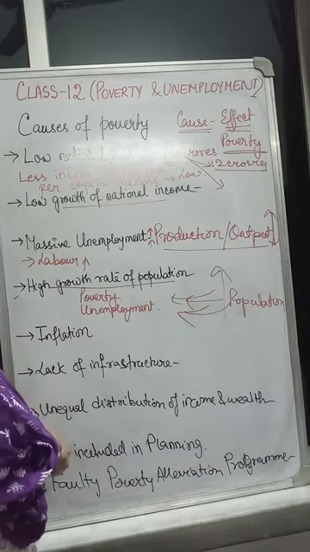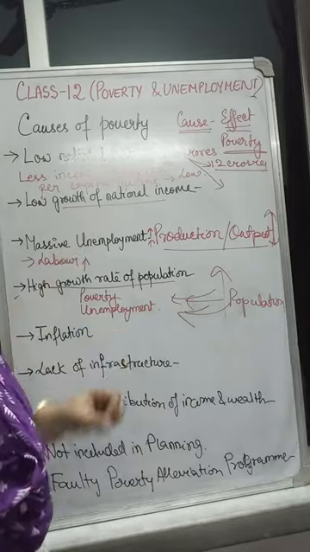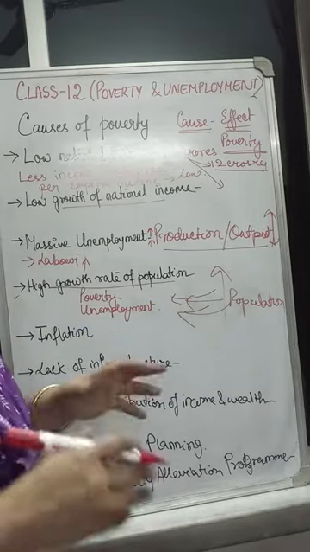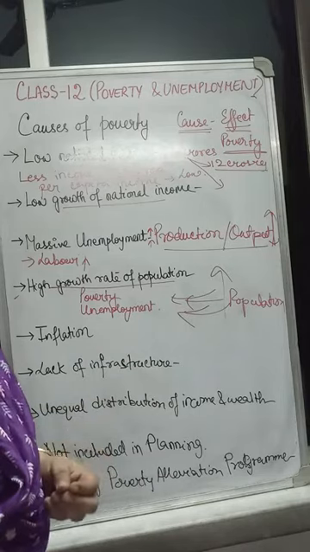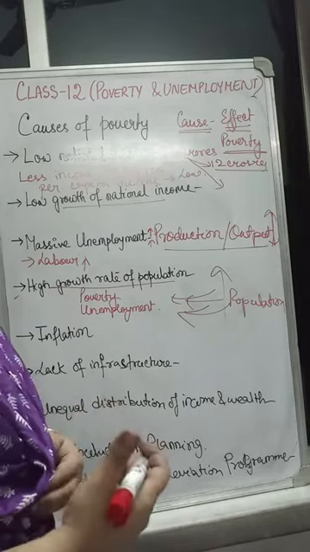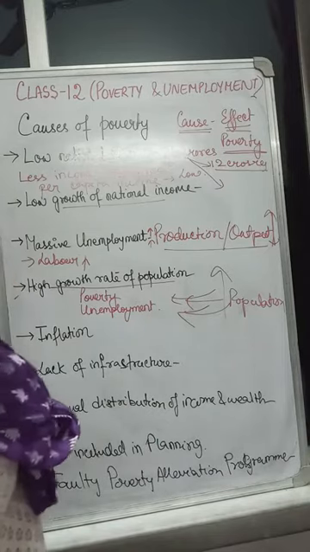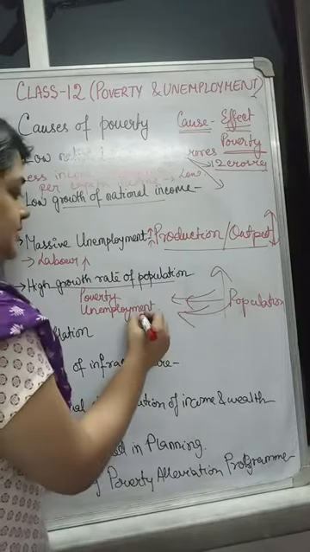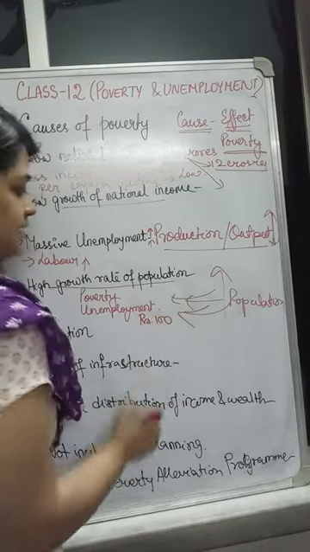And another problem arises when population size increases. The income is divided between more number of heads. So each will get even lower than before. So instead of coming out of poverty, they are falling deep into the poverty trap. Let me explain this with an example. Suppose 100 rupees is there.